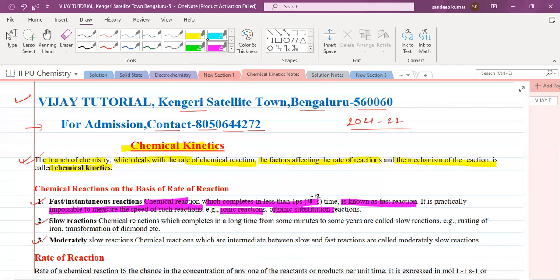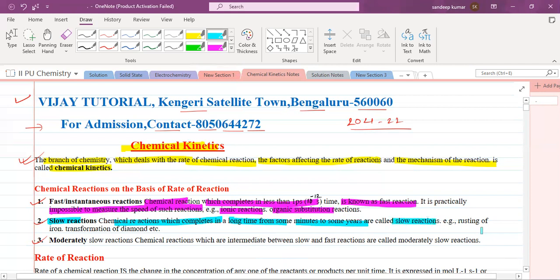Whereas slow reactions are chemical reactions which complete in a long time, from some time to some years. Example: rusting of iron, which takes around a few months, and transformation of diamonds.